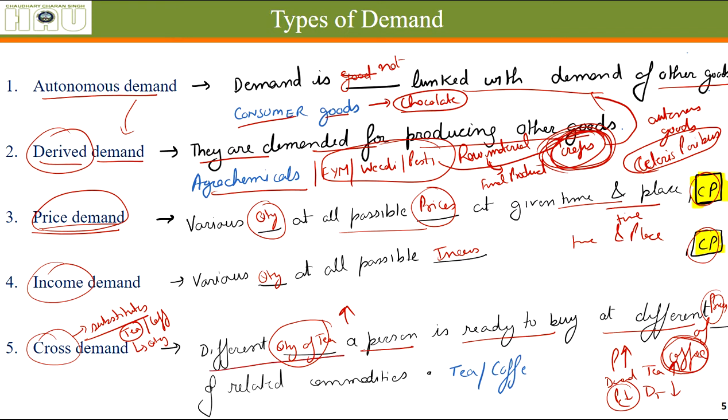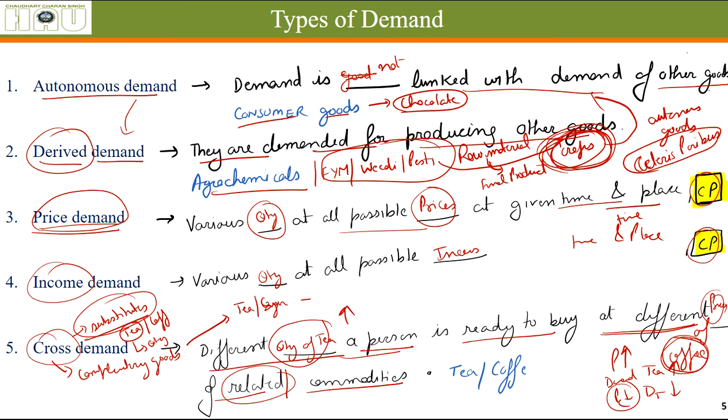Different quantities of a good a person is ready to buy at different prices of related commodities. Related means substitutes we are talking about. We can also talk about complementary goods here. Complementary goods means tea and sugar, or let's say car and petrol. If the prices of petrol rise, what is the quantity of cars demanded?